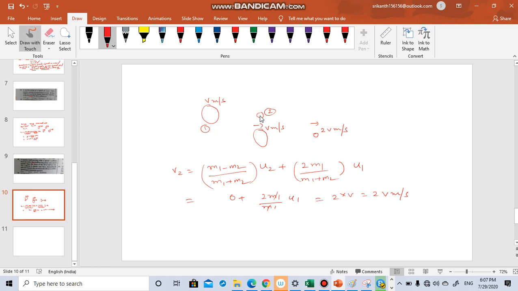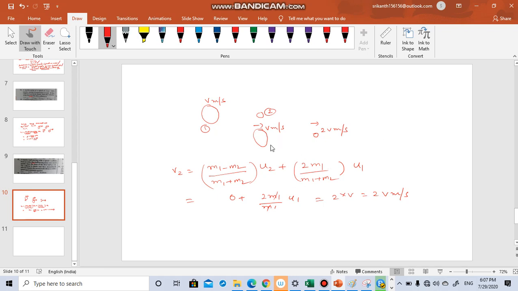Conceptually, yesterday we discussed that there will be no effect on the big mass. It is going with v meter per second speed, it will continue with speed v. But the small mass, this small mass will have double the speed. Double which speed? The first mass. So it will be 2v meter per second.